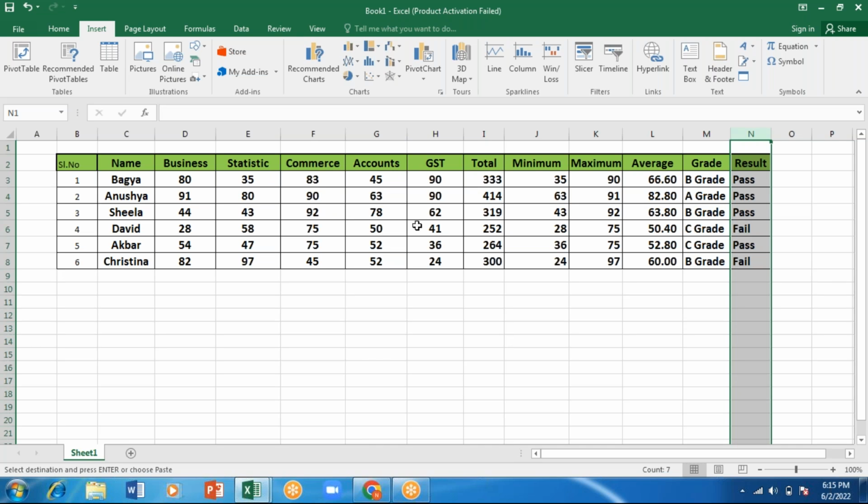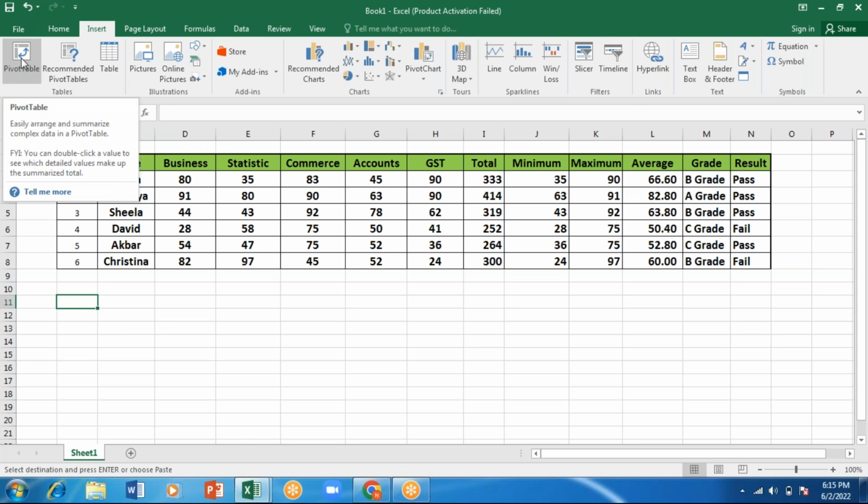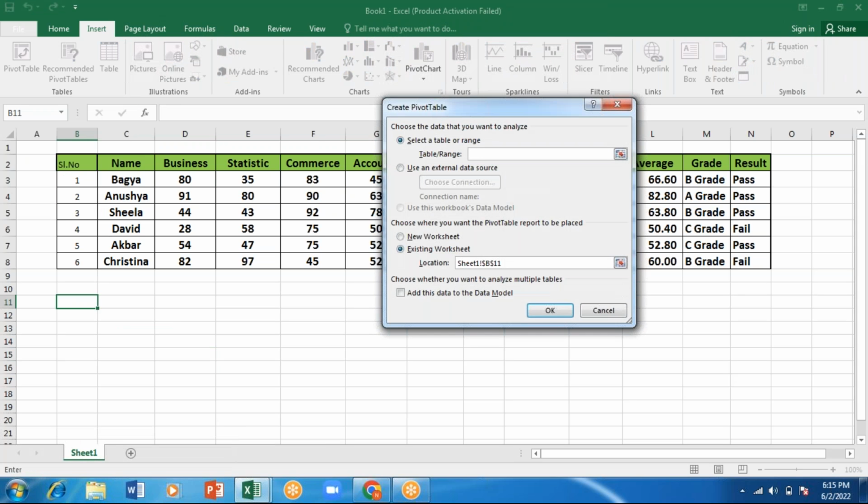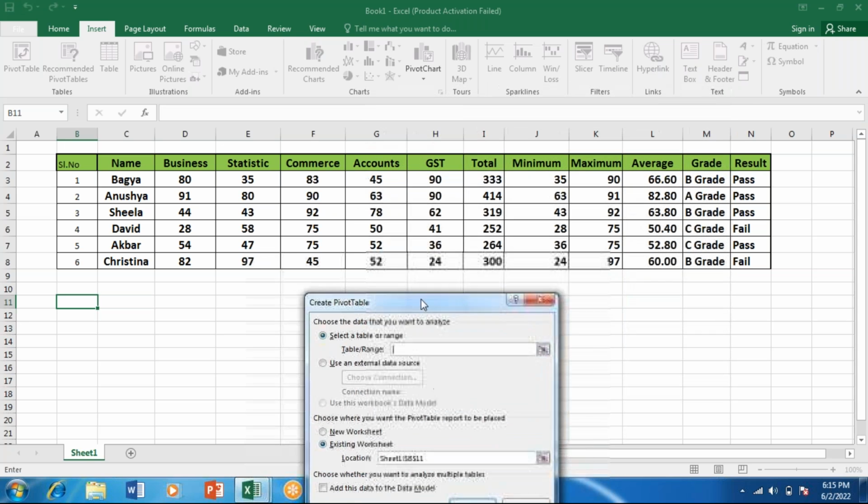For creating a new table, I don't want to do copy paste work. Now what I will do is go for the pivot table. It is asking me to select a table or a range where I'm having the information.